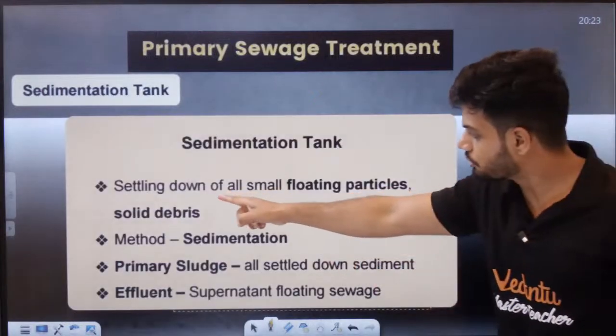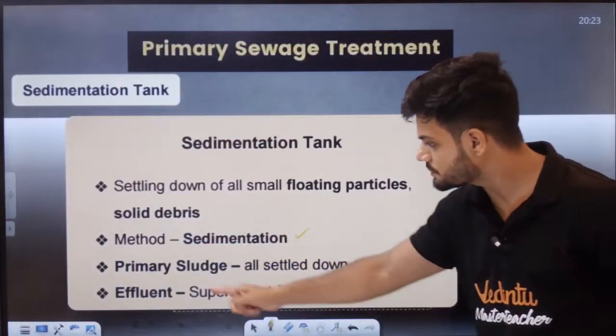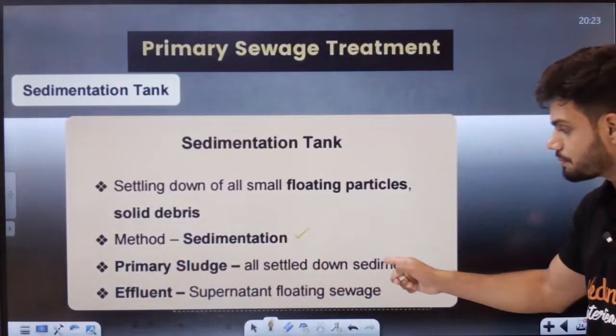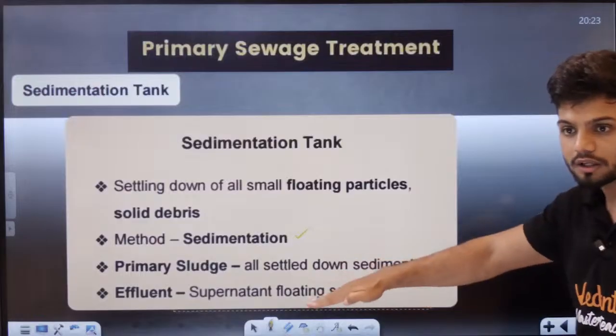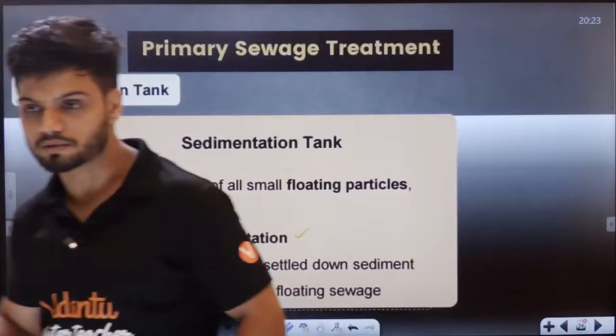Settling down of all small floating particles and solid debris is called sedimentation. All that has settled down is the primary sludge. Whatever is present on the top is called supernatant, the floating debris.